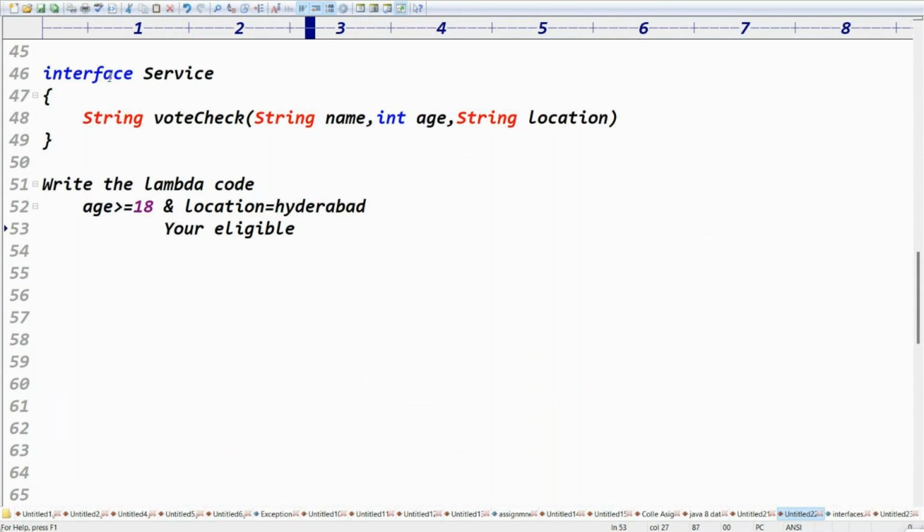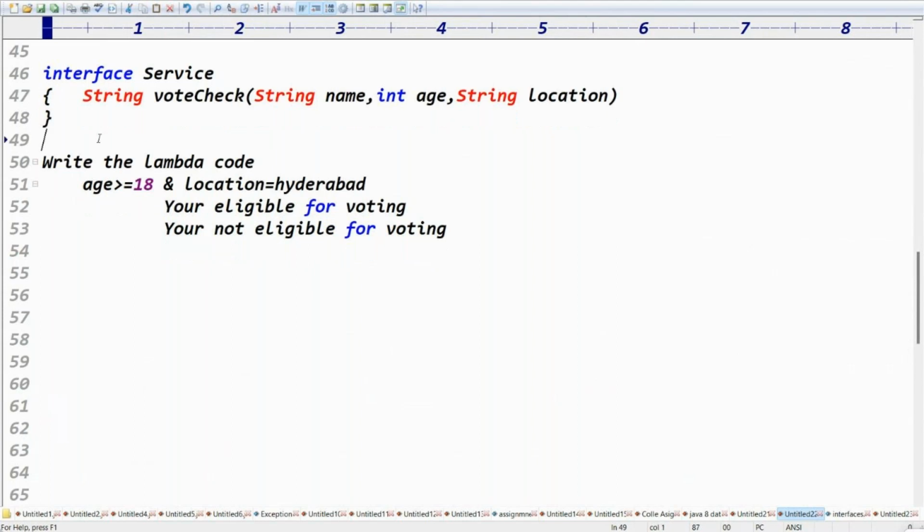Otherwise, you are not eligible for voting. That's all. Write the lambda code for this example and execute this code also.